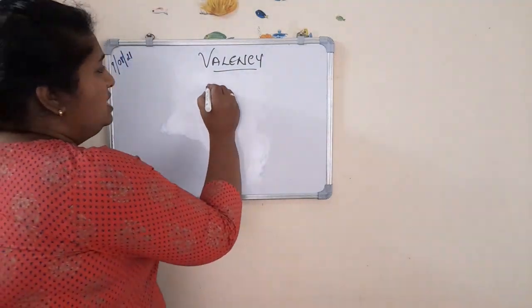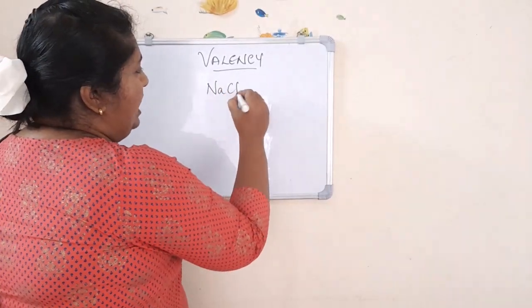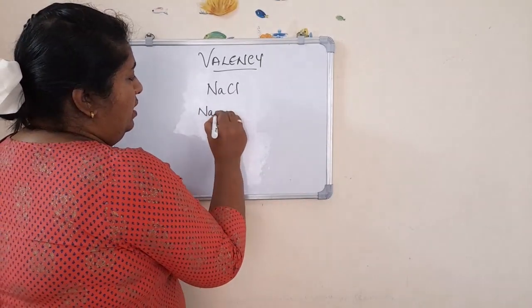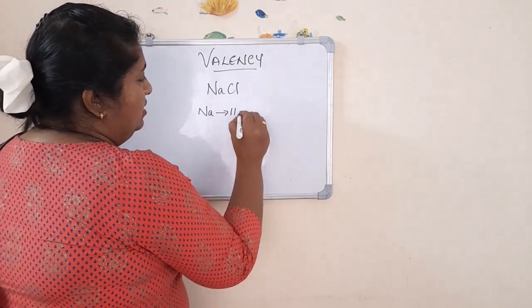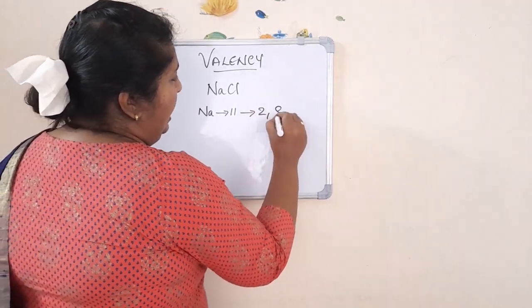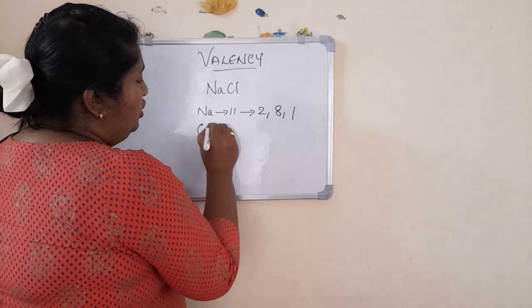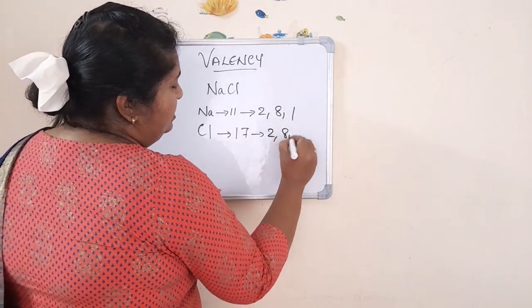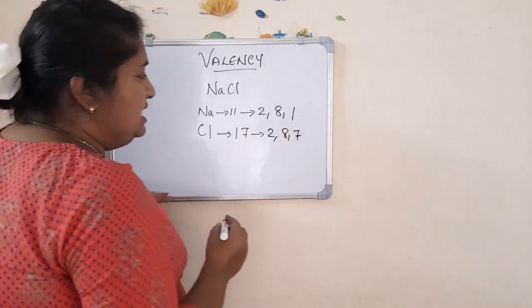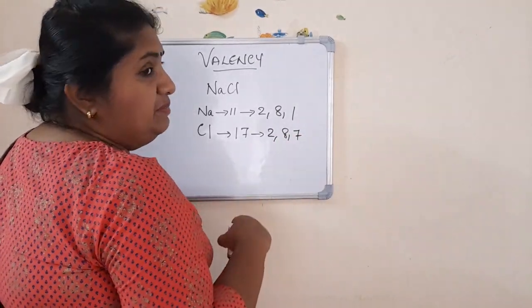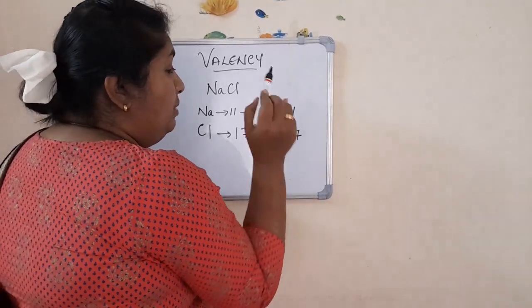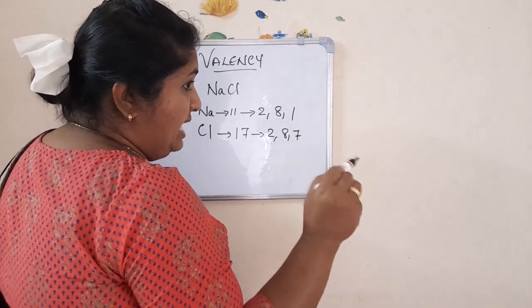Now for example, in sodium chloride, NaCl. Sodium has atomic number 11, electronic configuration 2, 8, 1. And chlorine, 17, is 2, 8, 7. Since we have learned about ionic bonding, it will be easy for you to tell me how many electrons are donated by sodium?